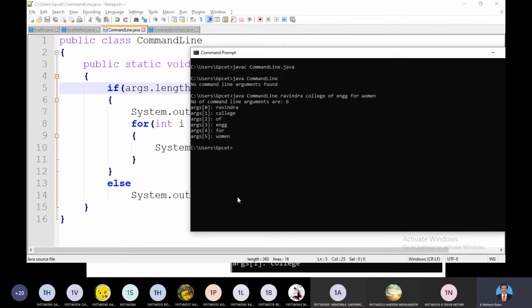It's a very simple program. Only thing is we are passing parameters through command line. Where you are executing the command, that line you can call as a command line. From that command line, you are passing parameters to the main method. Main is accepting the method arguments from the command line only. Those things are going to be written or shown or executed based on whatever the calculation. The first argument is represented as args of 0. The second is represented as args of 1, then args of 2, args of 3, and so on.